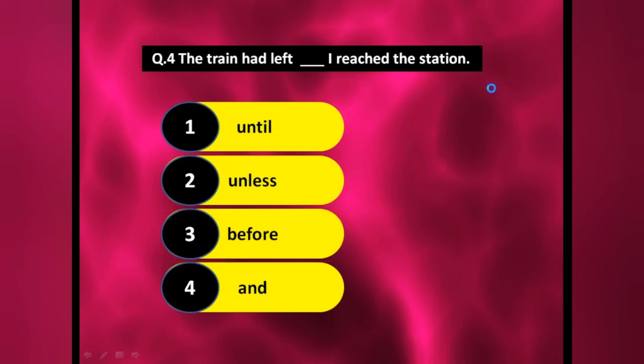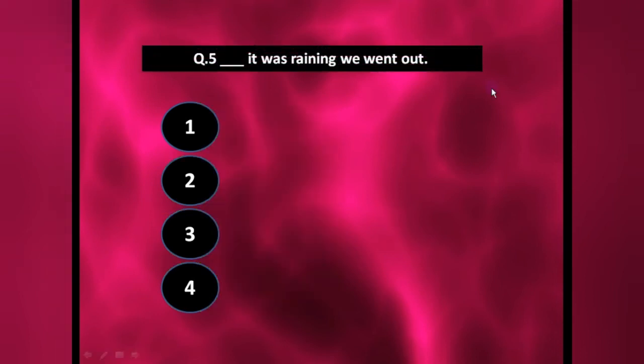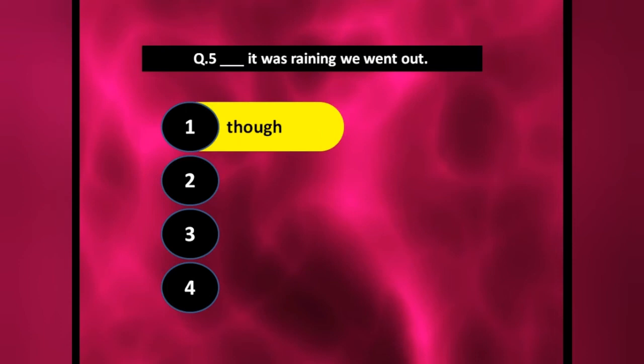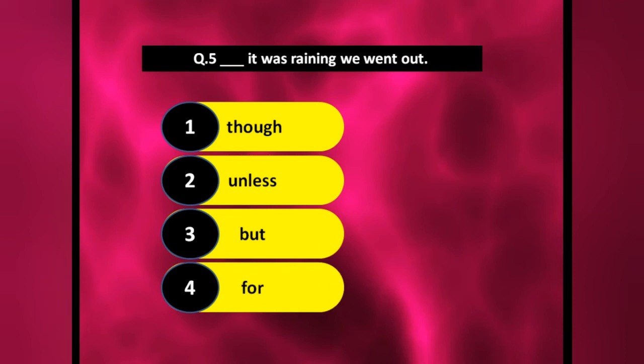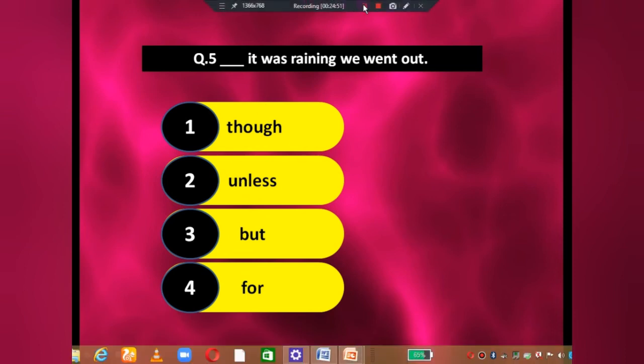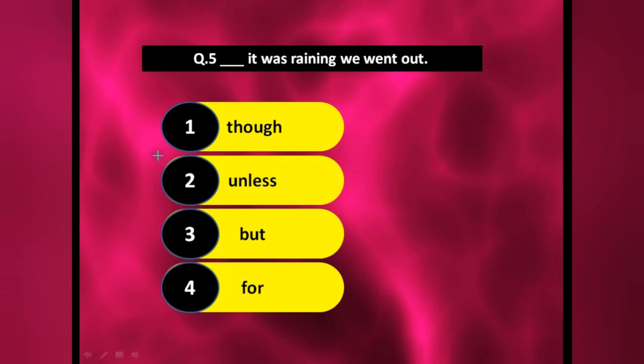Understood? The next one: dash, it was raining, we went out. Though it was raining we went out, unless it was raining we went out, but, and for. Okay, so definitely for, मतलब because बारिश हो रही थी हम बाहर गए, no one does this, so this is wrong answer. लेकिन बारिश हो रही थी हम बाहर गए, this is also wrong answer. Unless negative का कोई सेंस नहीं है इसमें, so what is left, that is though. Whenever opposite conditions are given, okay, opposite tasks are done by someone, in that condition you have to use though. Okay, so though it was raining we went out.